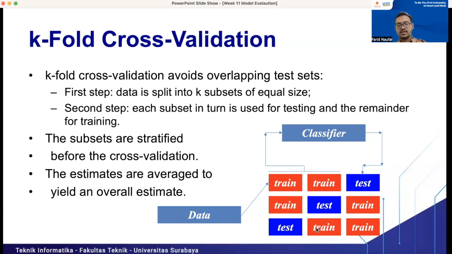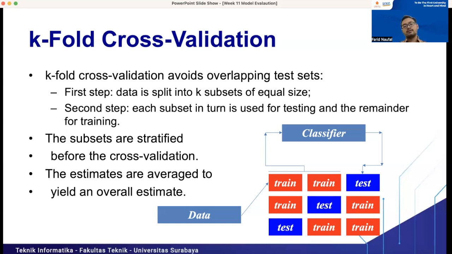Subsets number 2 and 3 will be the training set, and subset number 1 will be the testing set. If you use the cross-validation method for assessing our performance, then we can make sure that all of the data will be tested at least one time. So the data set will be both training set and testing set. Each observation is used at least one time in the testing set.